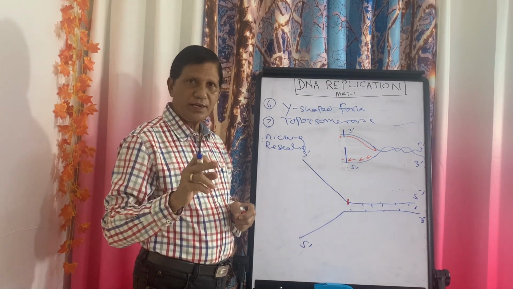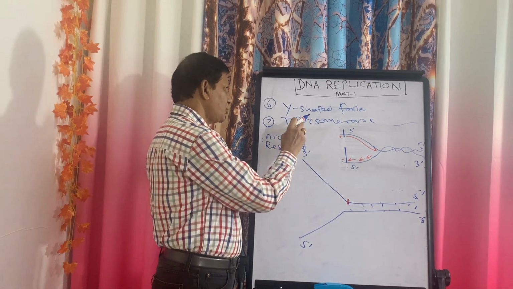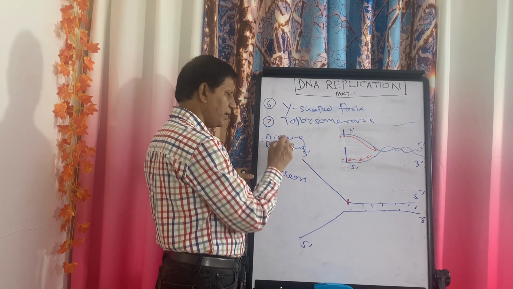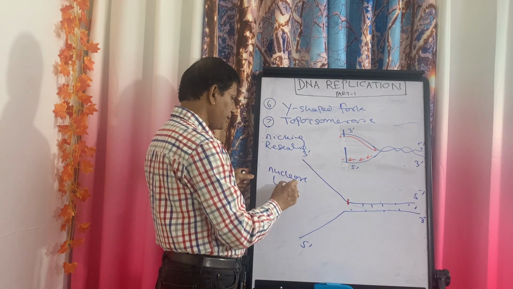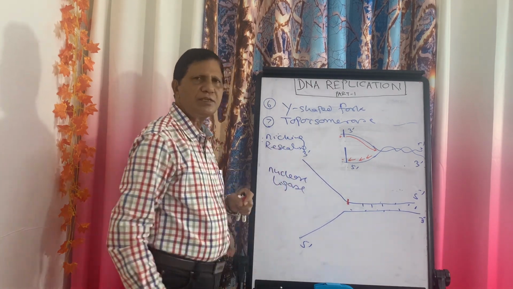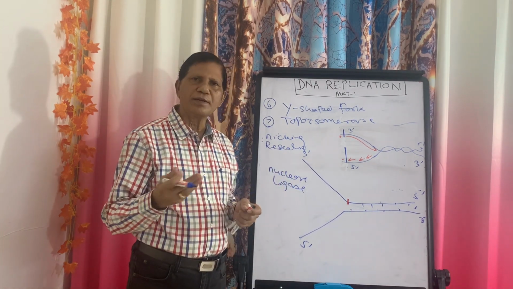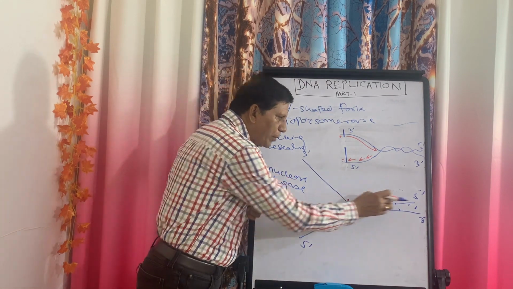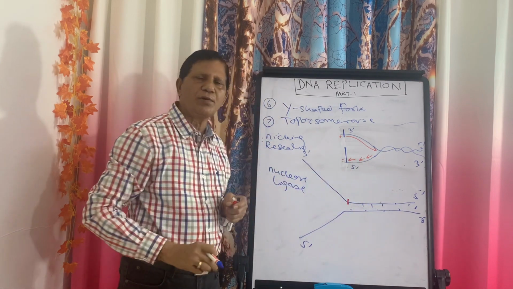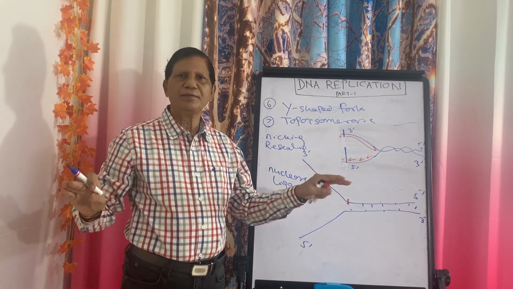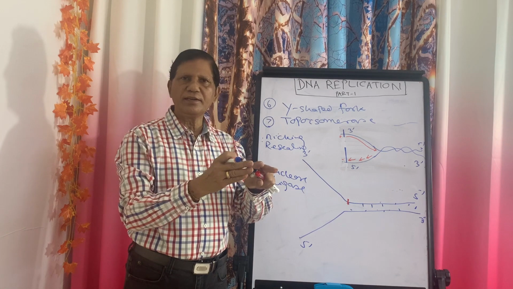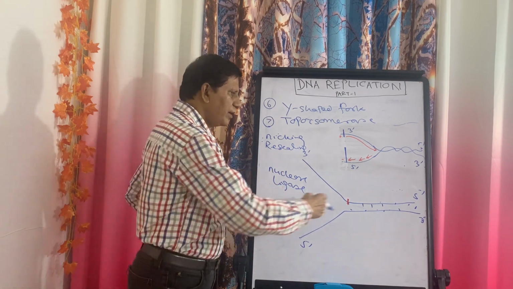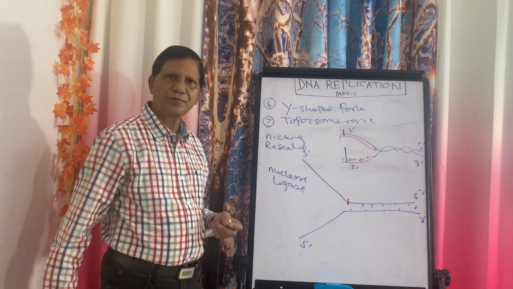In other words, you can say that this topoisomerase enzyme has nuclease activity, cutting, and ligase activity, joining. This is very important from the examination point of view. So now the supercoiling which lies ahead of this Y-shaped fork is free, because topoisomerase has cut it, rewound it, and again resealed it. Now replication can continue further.